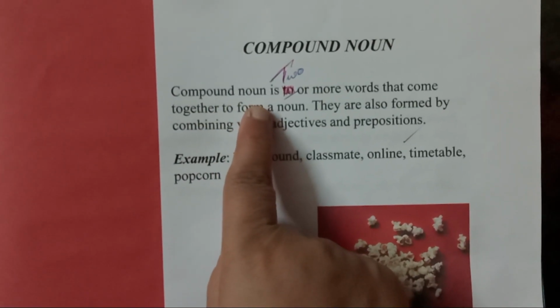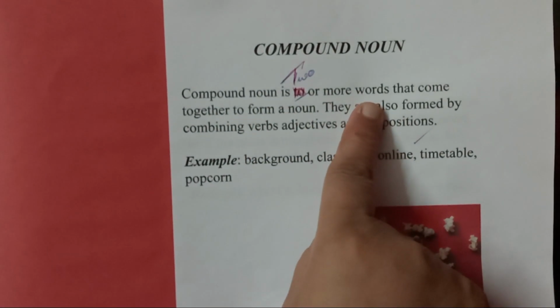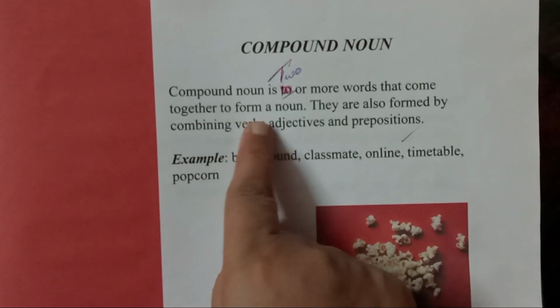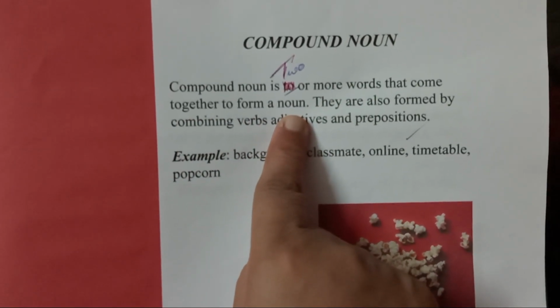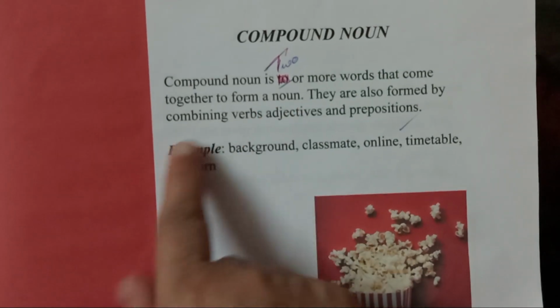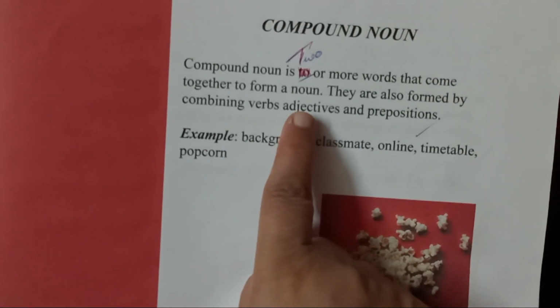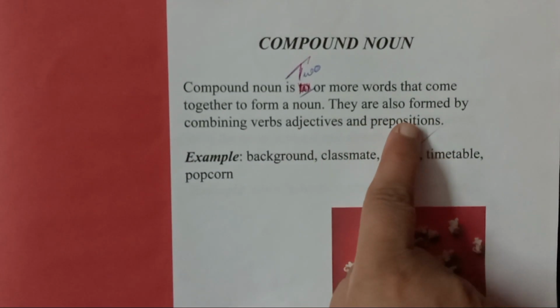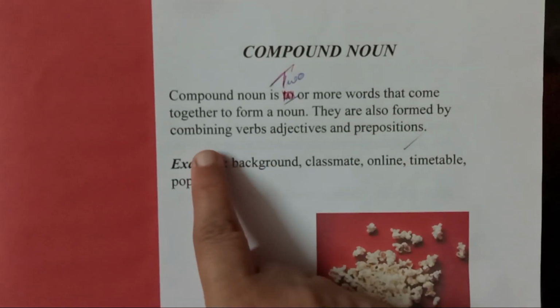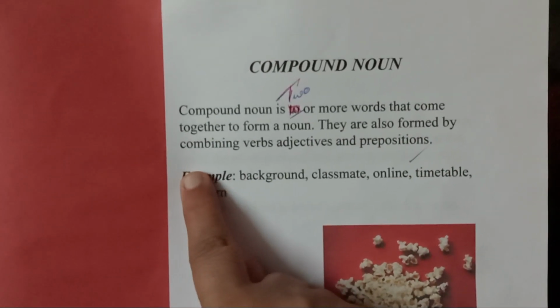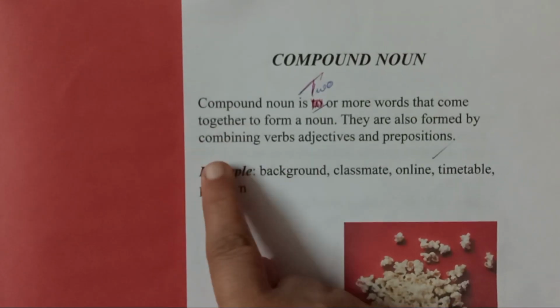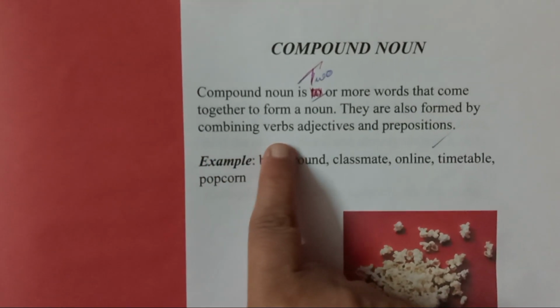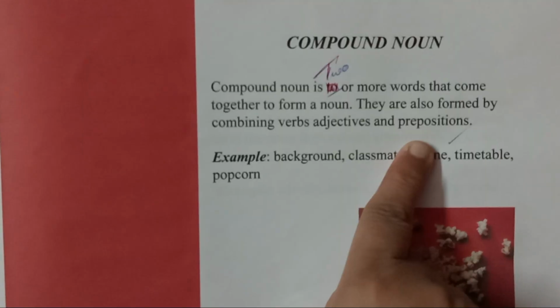A compound noun is two or more words that come together to form a noun. So when we combine two or more words to form one single word, that is a compound noun. They are also formed by combining some verbs, adjectives and prepositions.